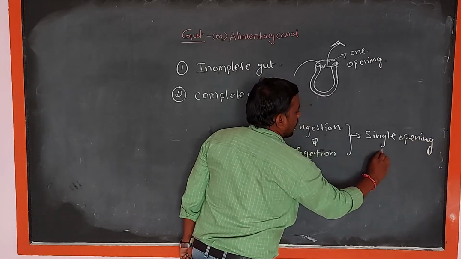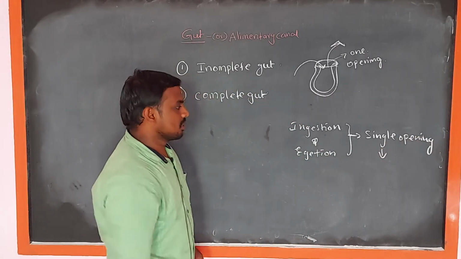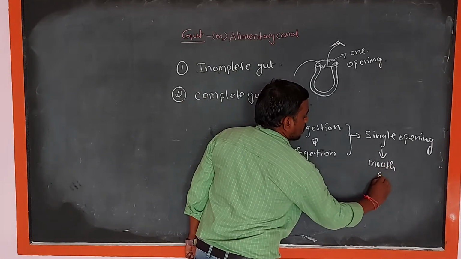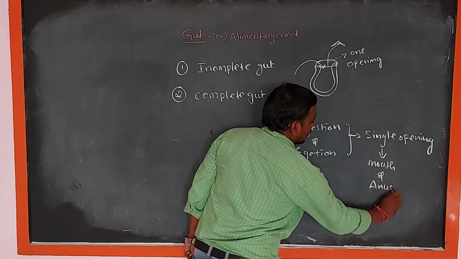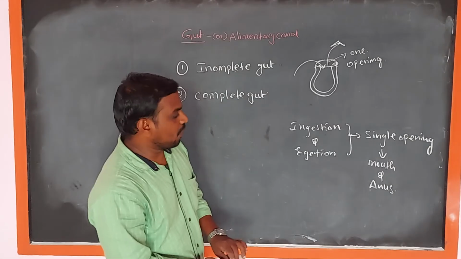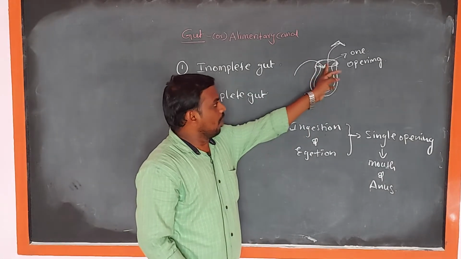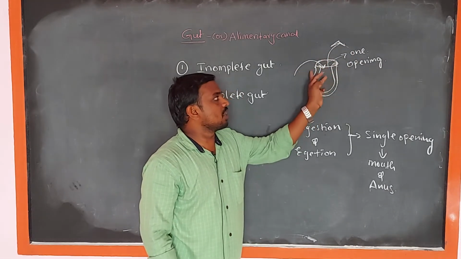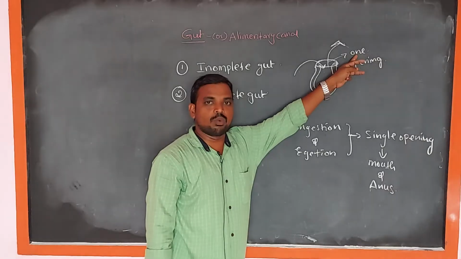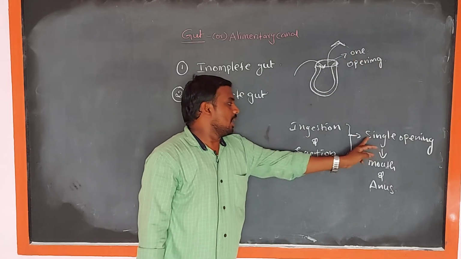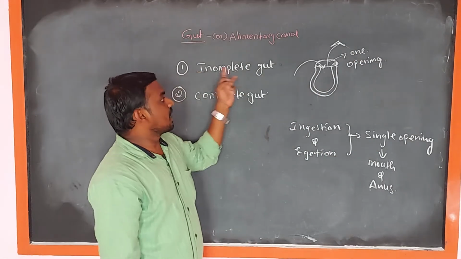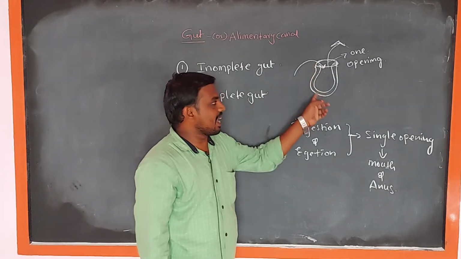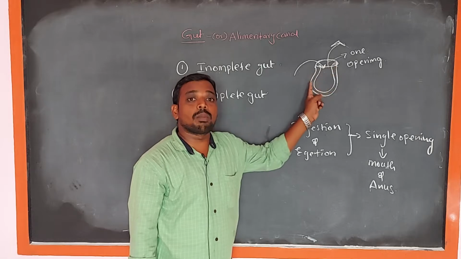This single opening acts as the mouth and also the anus. So, intake of food and egestion of food materials, both functions are performed in a single opening. It is also known as the incomplete gut. It is a sac-like structure or blind sac.